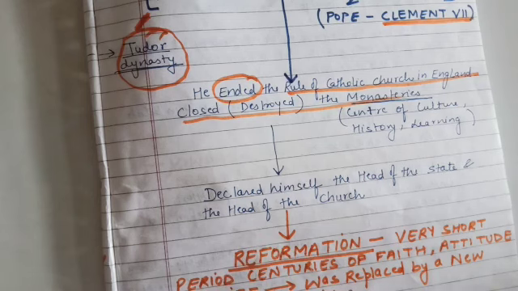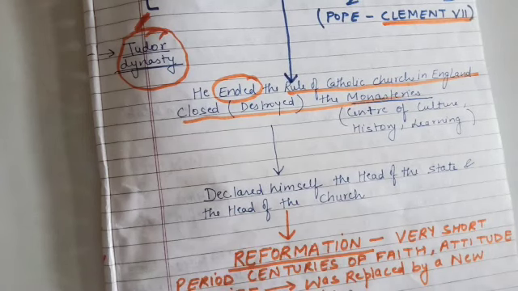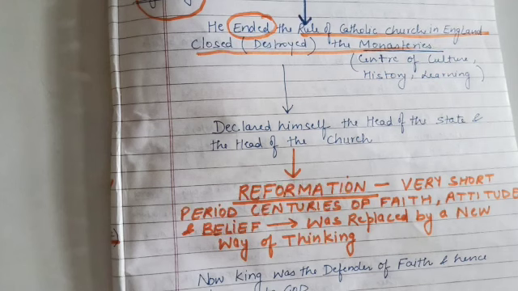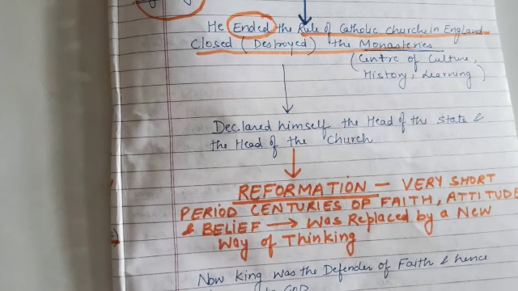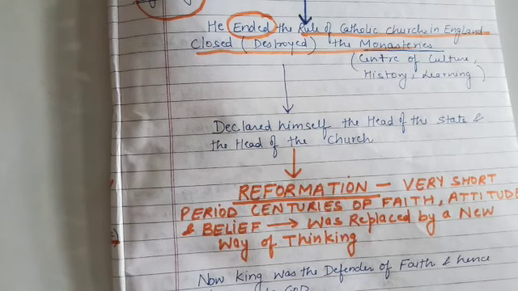At that point in time, these monasteries, these churches were the center of culture and learning. And now Henry VIII has destroyed the churches, has destroyed the monasteries, right? So basically the existing culture, existing centers of learning, existing ideas, all of this was destroyed with the destruction of the church, right? And now, after he destroyed the Catholic Church, he declared himself the head of the state and the head of the church. So he gave himself full power, full authority, right? And now the king became the defender of the faith and the person closest to God.